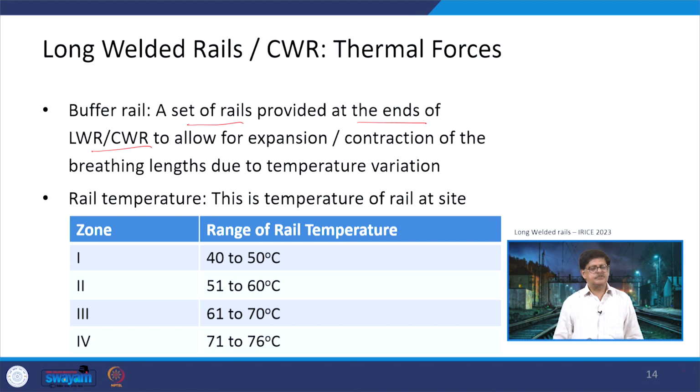Now, rail temperatures for different zones, zone 1, 2, 3 and 4, which were shown previously in a country diagram also. In the case of zone 1, it is 40 to 50 degree centigrade, 51 to 60 degree centigrade is in zone 2. Then if we talk about zone 3, it is 61 to 70, and then it is 71 to 76 degree centigrade for zone 4. So, this is the range of the rail temperature which can be taken up.